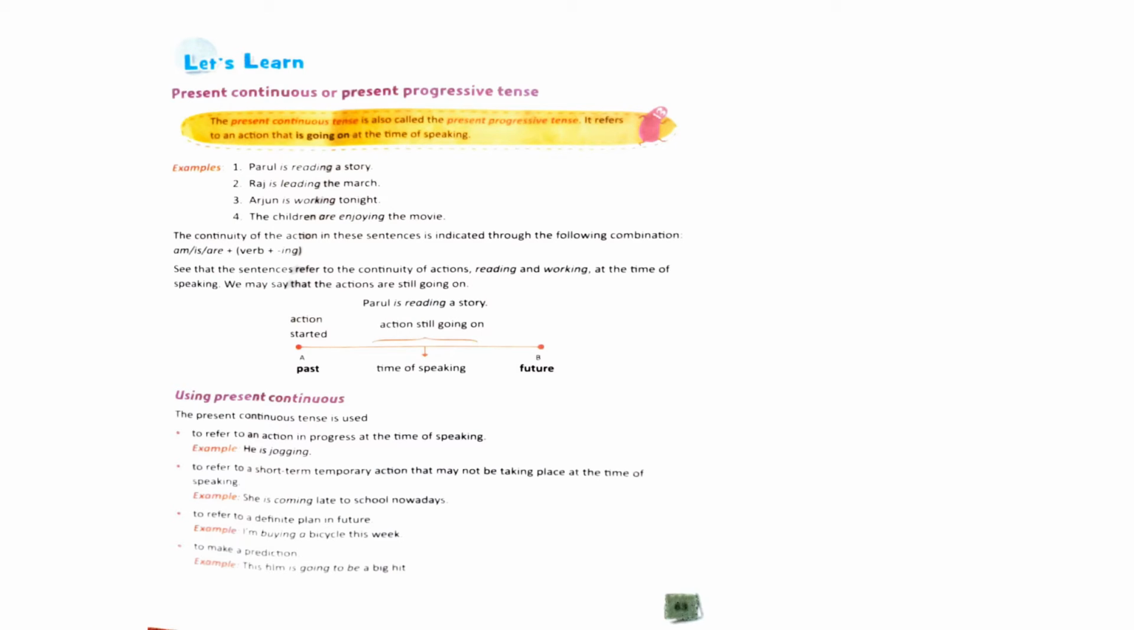Now let's discuss present continuous or present progressive tense in detail. The present continuous tense is also called the present progressive tense. It refers to an action that is going on at the time of speaking. Whenever you're referring to some action that is going on at the moment, at the time of speaking, we use present continuous tense.